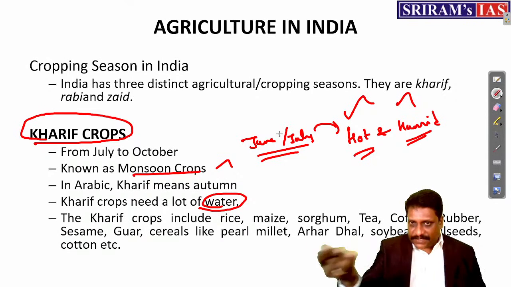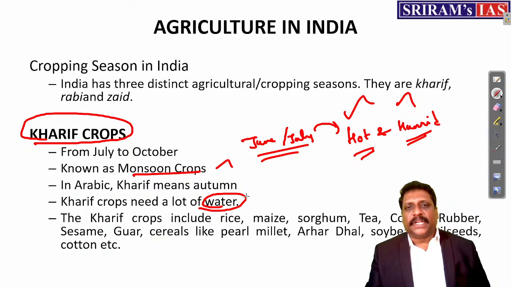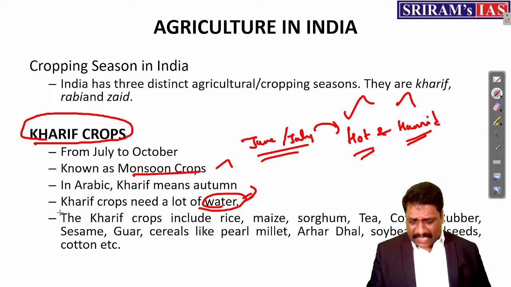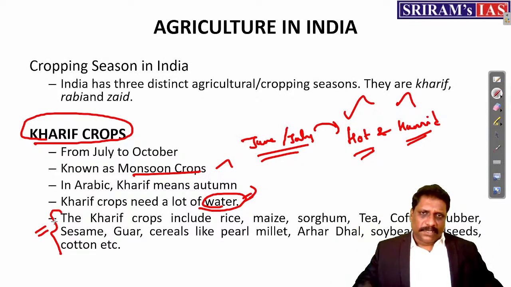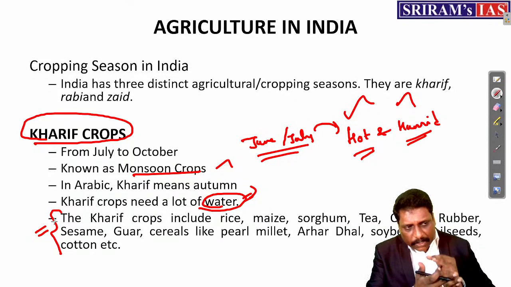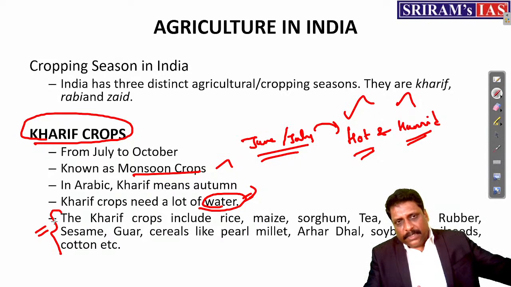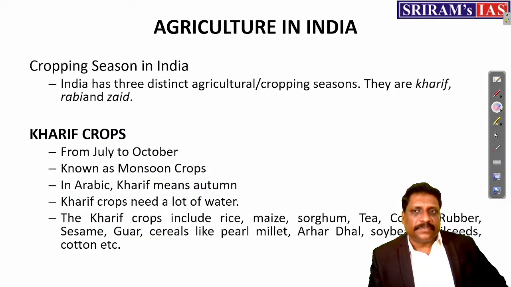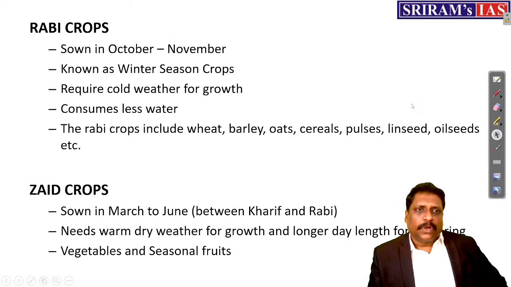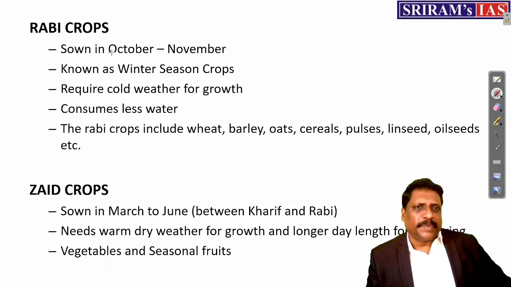And temperature also; in the next slide you will see that it needs more temperature. I've given you a very big list, but don't take this list so seriously. I have given you an idea that it is better to remember Rabi crops. Then automatically what you do not associate with Rabi, you can associate with Kharif. Okay. Now, going to Rabi crops, my dear friends.